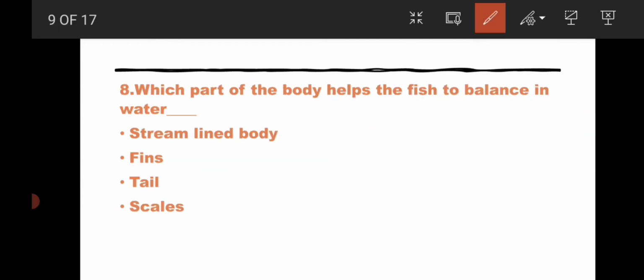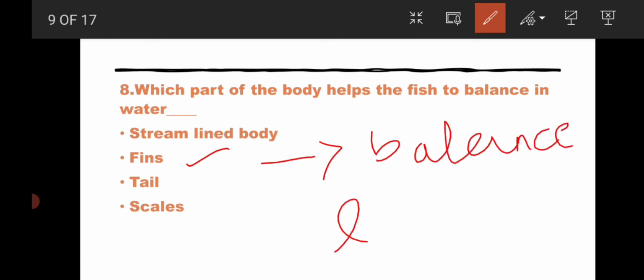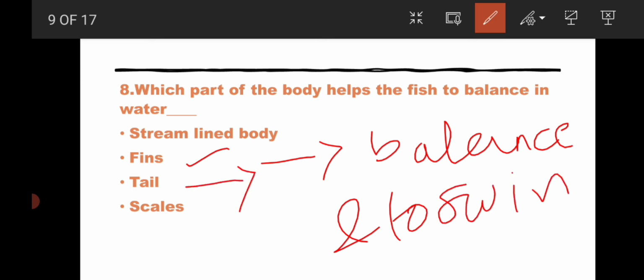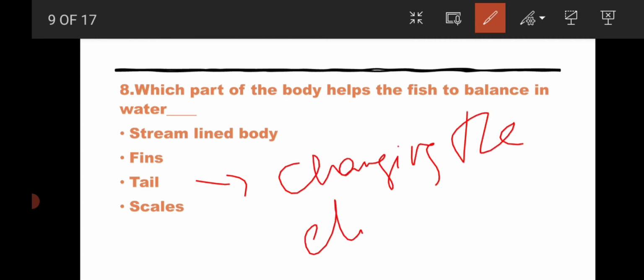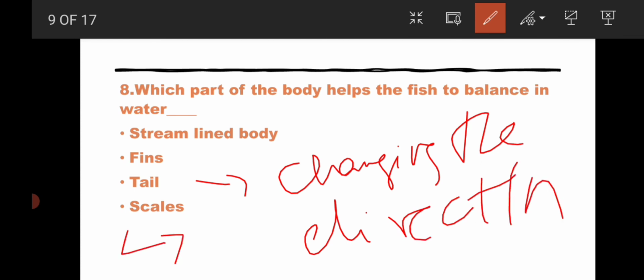The answer for this question is fins. Fins help the fish to balance and to swim, whereas tail helps in changing the direction, whereas scales help the fish to keep the skin out from water. So it acts as waterproof.